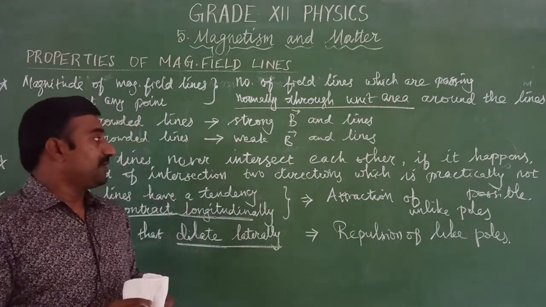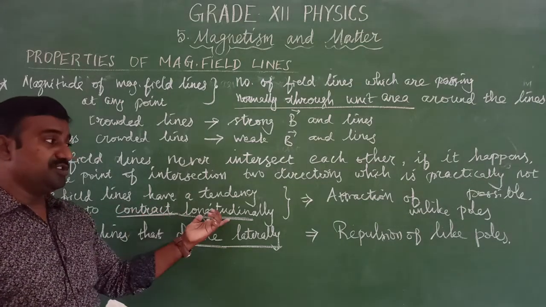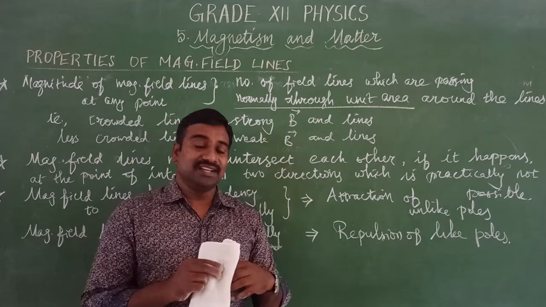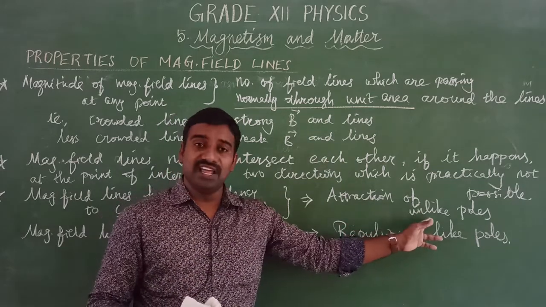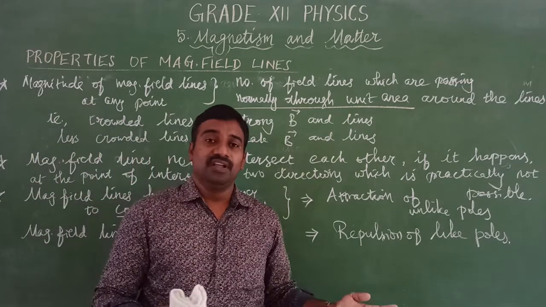Okay, and next one, the magnetic field lines have a tendency to contract longitudinally, that indicates the attraction, like a stronger attraction of unlike poles. If they dilate laterally, that indicates the repulsion of like poles.